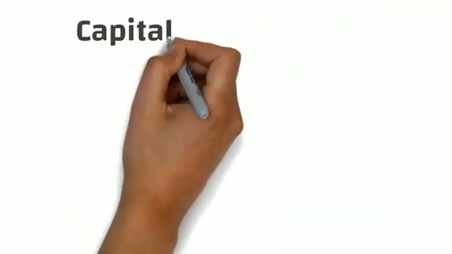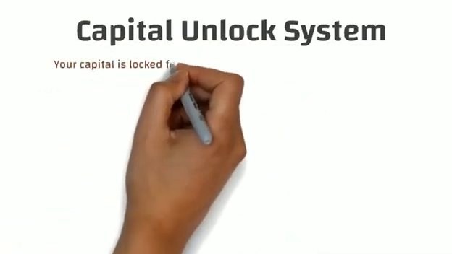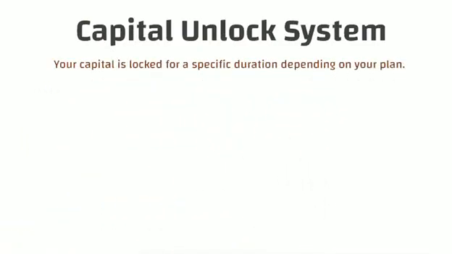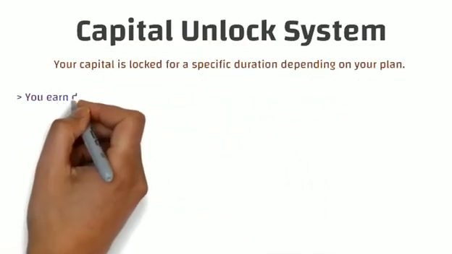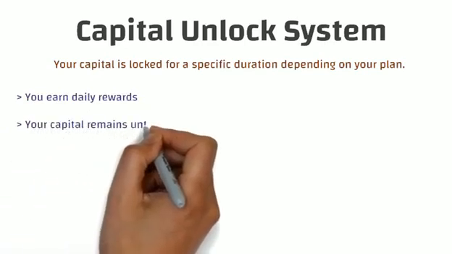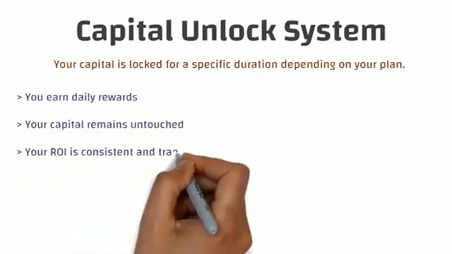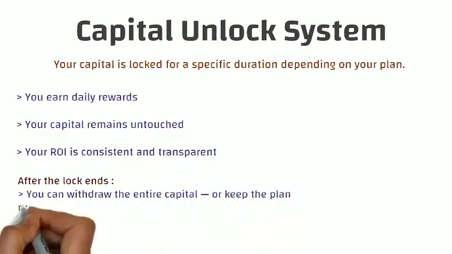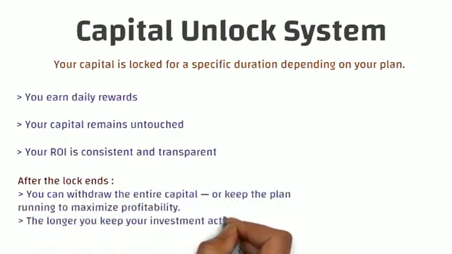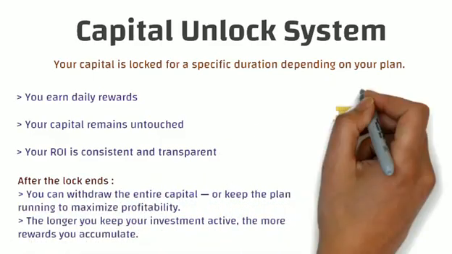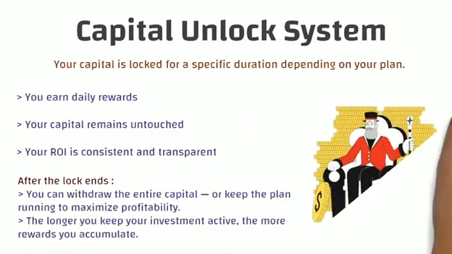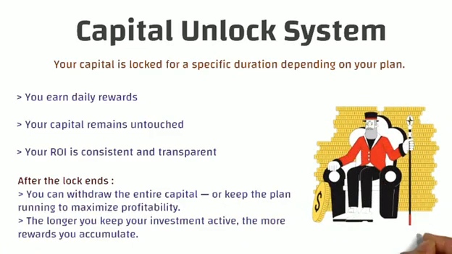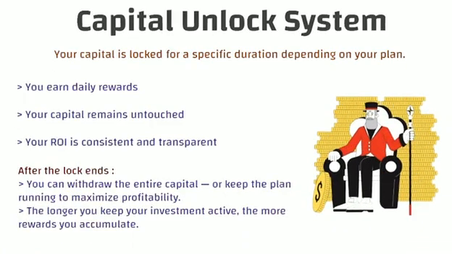Now, after this, if we talk about some of the details of the capital unlock system, your capital is locked for a specific duration depending on your plan. During this period, you can earn daily rewards, your capital remains untouched, and your ROI is consistent and transparent. After the lock-in period ends, you can withdraw the entire capital or keep the plan running to maximize profitability. The longer you keep your investment active, the more rewards you will accumulate from here.